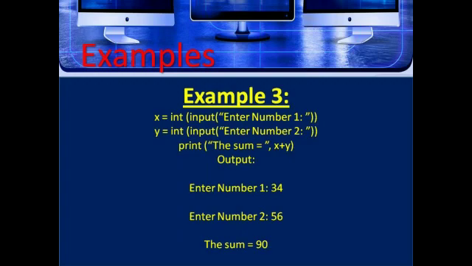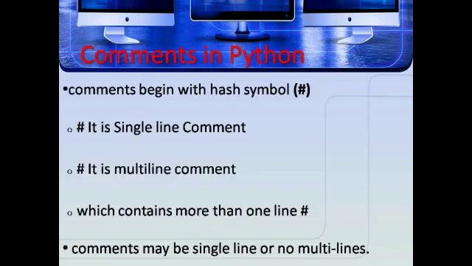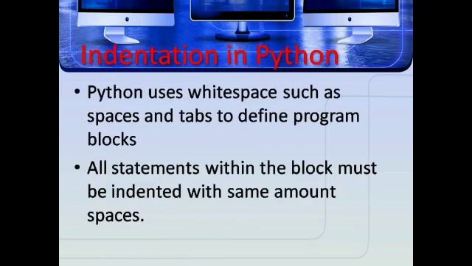Next we are going to see the topic comments in Python. So what is meant by a comment? A comment begins with the hash symbol. It may be a single-line comment or a multi-line comment which contains more than one line. Next we are going to see the topic indentation. Python uses white spaces such as spaces and tabs to define program blocks. All statements within the block must be indented with the same amount of spaces.